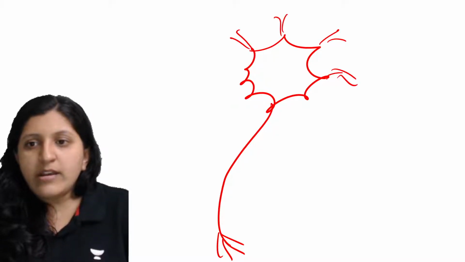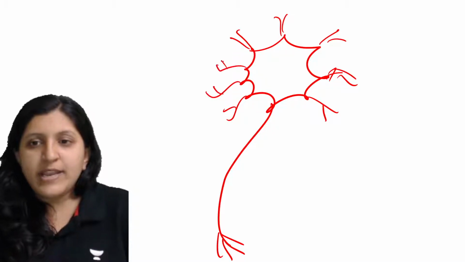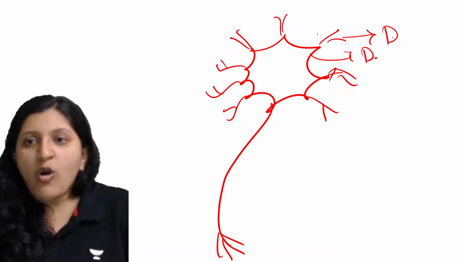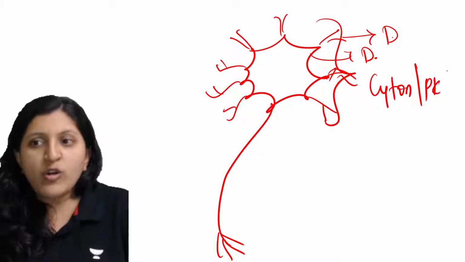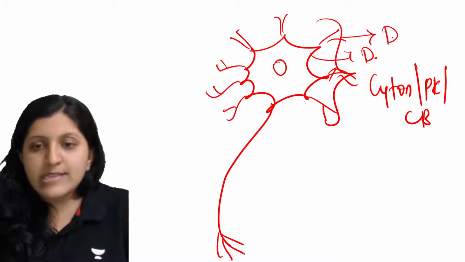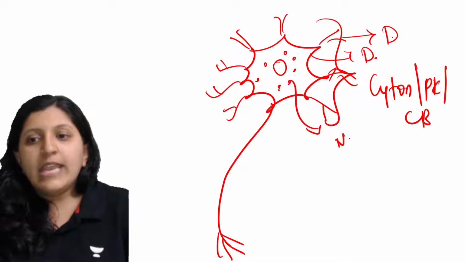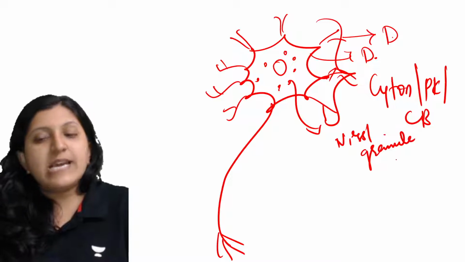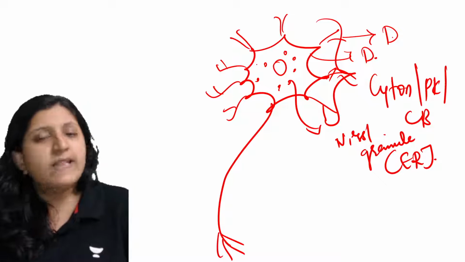These are basically dendrites. Okay, so these are dendrites now. This is a dendrite. This one is a dendron. On the whole, we call this a cyton, or a perikaryon, or a cell body. Then there is a nucleus inside. You can find many Nissl granules inside, named after the discovery by Nissl. Nissl granule is basically a breakdown product of the endoplasmic reticulum itself. Okay, then other things you see.